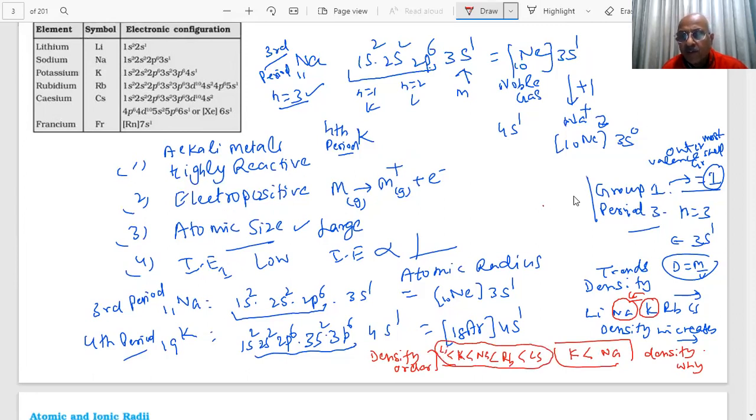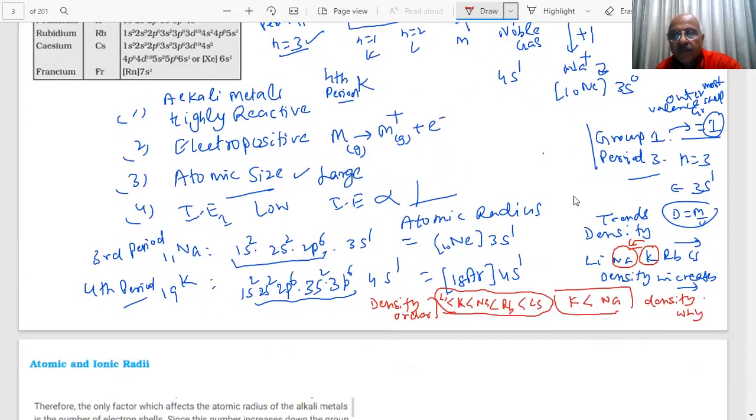We have to answer this question, why this is the order. The question is why the density of potassium is less than sodium. What answer did you give last time, student? This is an important question when we discuss the density. What is the reason for this, students?